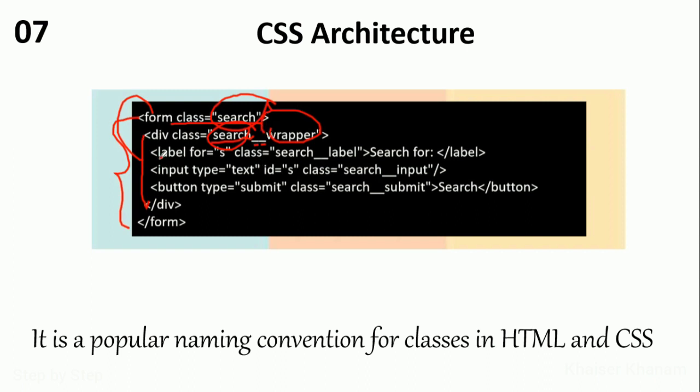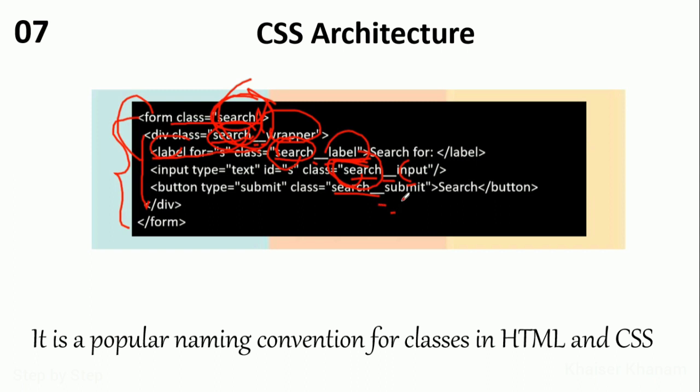And again inside this div container I have this label, and for this label also I have given search. Whatever class name I have given for the parent, I have given the same class name, then again double underscore and label. The second word can be anything based on your requirement, but here I have given label. Then for input also I have search, double underscore and input. Again for the button I have done the same thing, search, double underscore and submit.